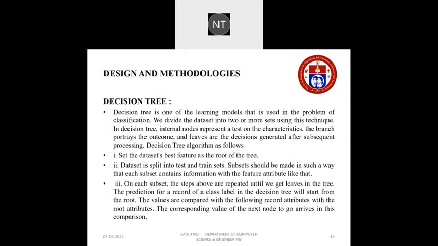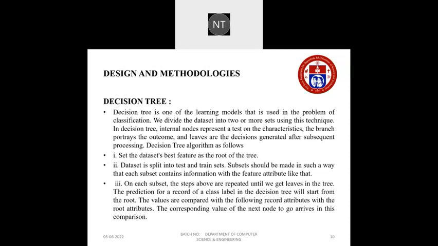Coming to the design methodologies, the first algorithm is decision tree. Decision tree is one of the learning models that is used in the problem of classification. In a decision tree, we divide the dataset into two or more sets using a technique. In the decision tree, internal nodes represent a test on the characteristics, the branch portrays the outcome, and leaves are the decisions generated after subsequent processing. There are three steps included in decision tree. The first step is to set the dataset's best feature as the root of the tree.